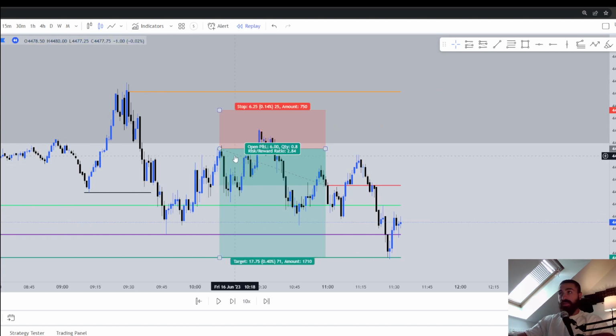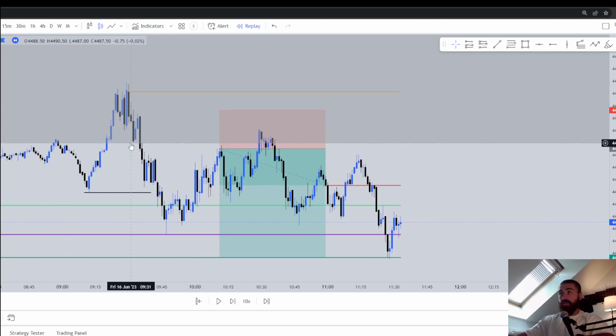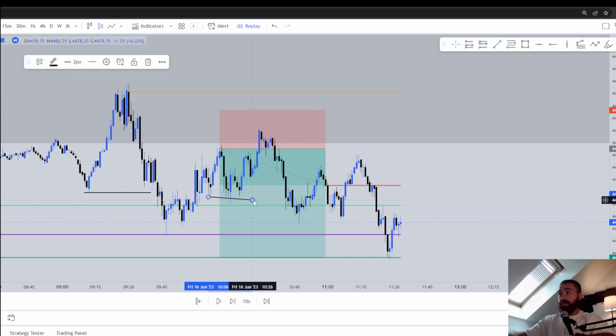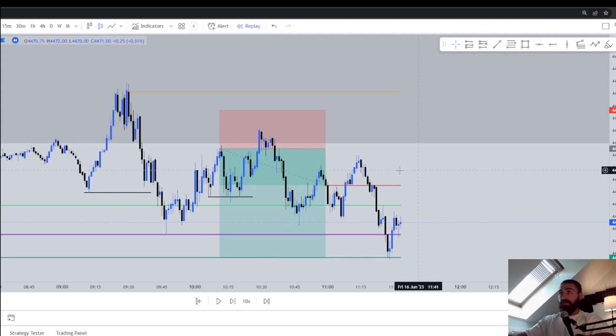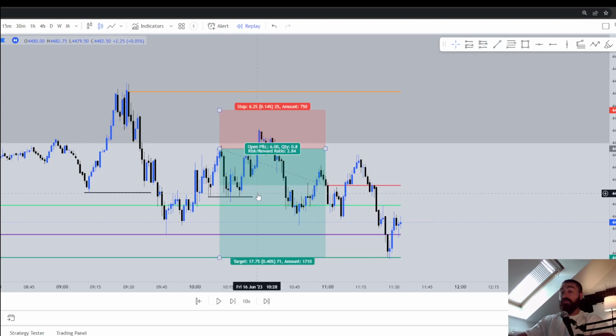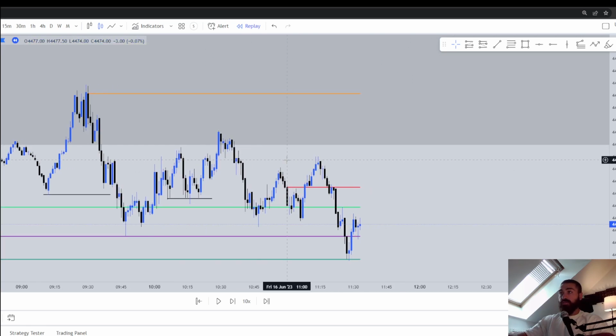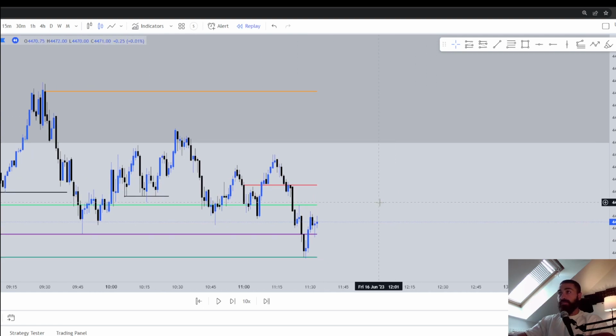So in this trade, I entered at this zone, which is where I wanted to enter from. I took it a little bit before and the price reacted nicely. Then I put my stop loss at break even because as you can see here, it took liquidity. So I decided to put my stop loss at break even and I got stopped out at break even. But I was still bearish for the day, so I wanted to enter again.